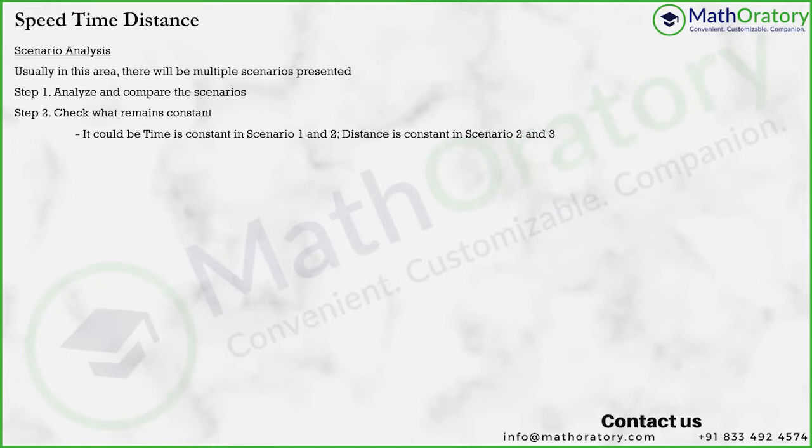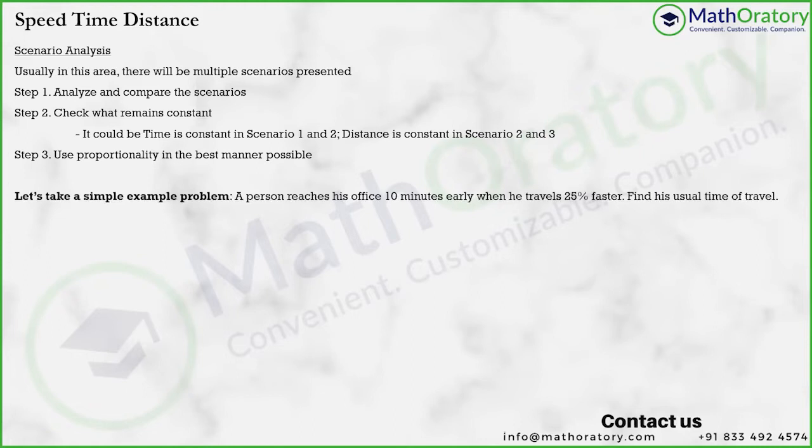Compare in the simplest manner possible. We'll take some examples to understand this as well. And finally, also use proportionality in the best manner possible. If time remains constant, then distance by speed is constant. If distance remains constant, then speed into time is constant. Accordingly, use the proportionality, and you'll automatically be able to do that.